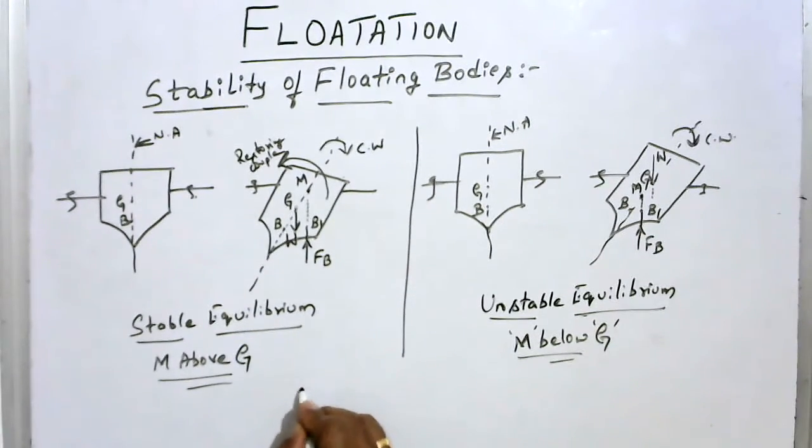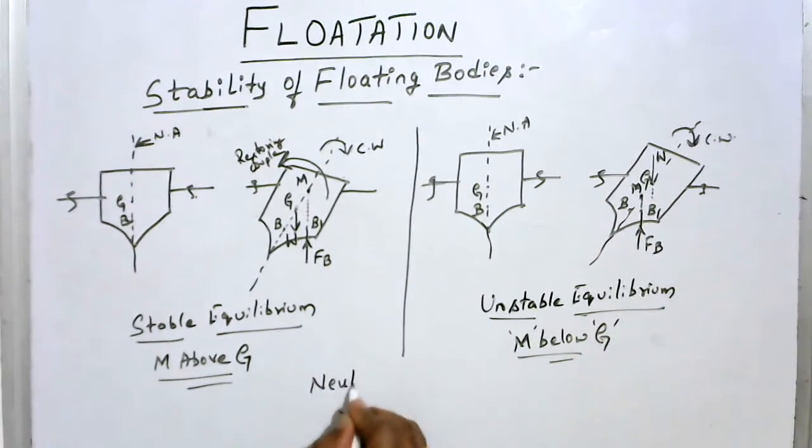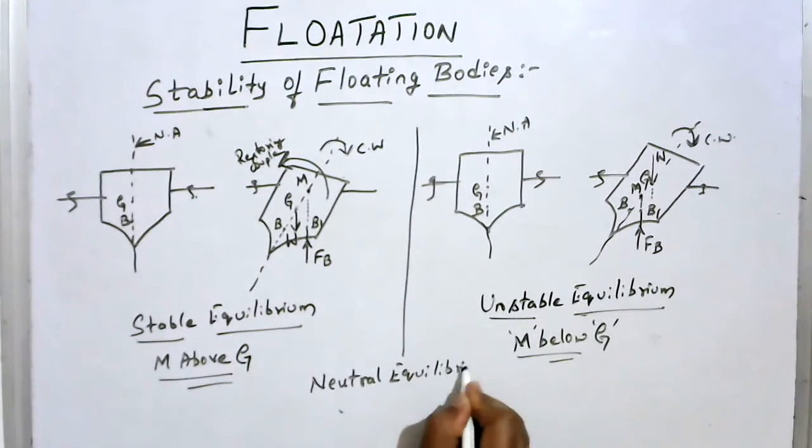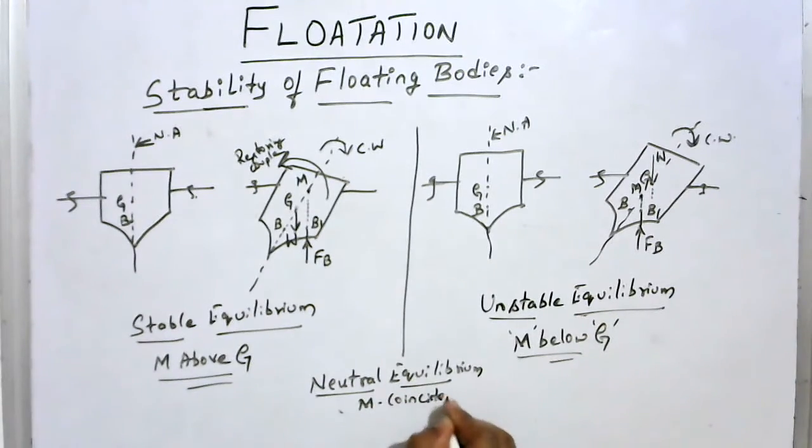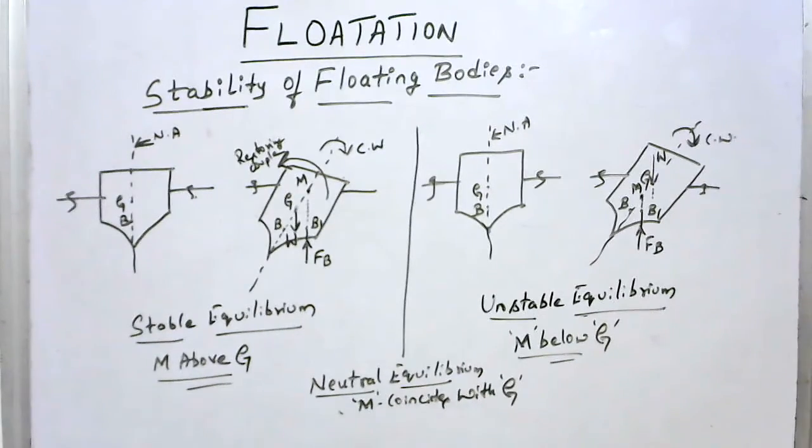The third case is what we call the neutral equilibrium. The third case is neutral equilibrium. So this will occur when metacenter M coincides with G. When metacenter coincides with G, that type of equilibrium is neutral equilibrium. At this point, what happens is, since both M and G are at the same point, even though you give an angular displacement, no couple will be formed. Therefore, that type of equilibrium is neutral equilibrium.